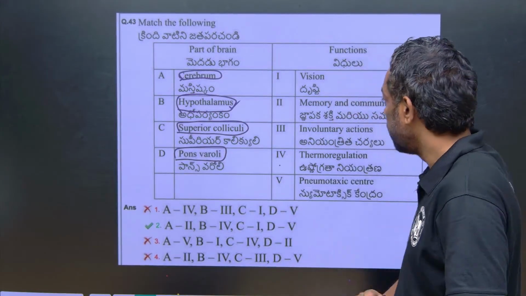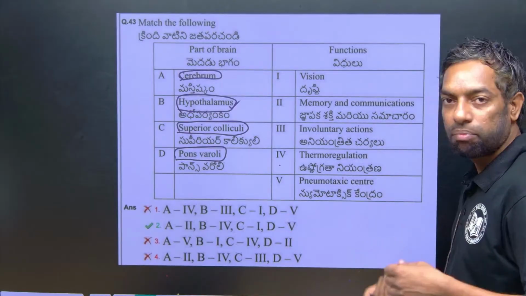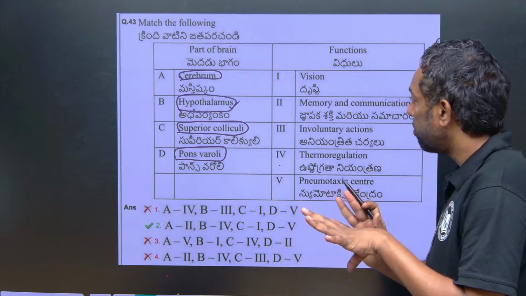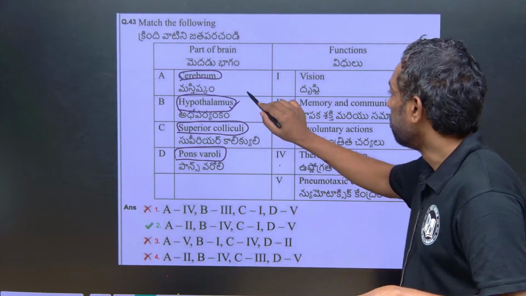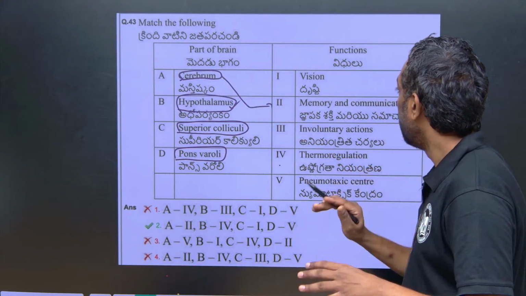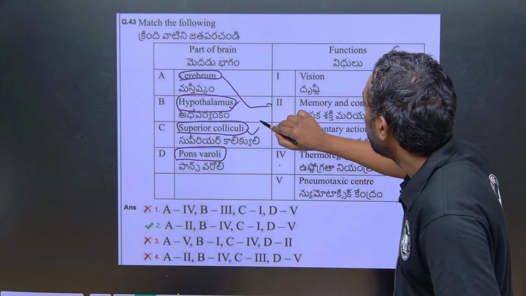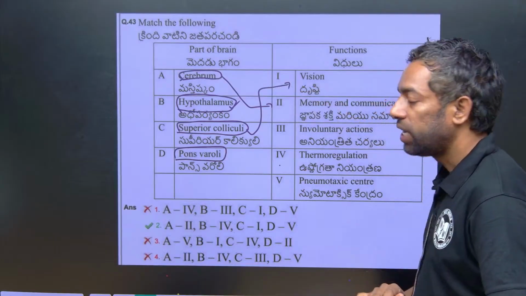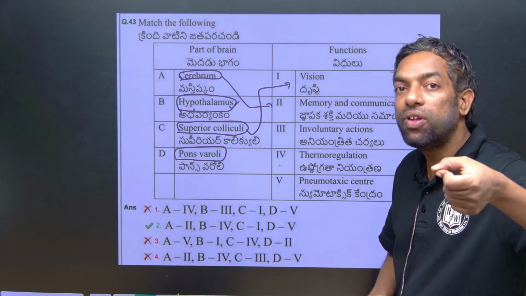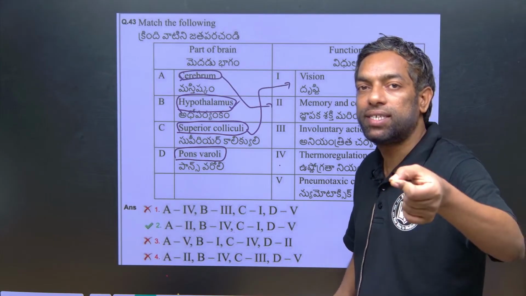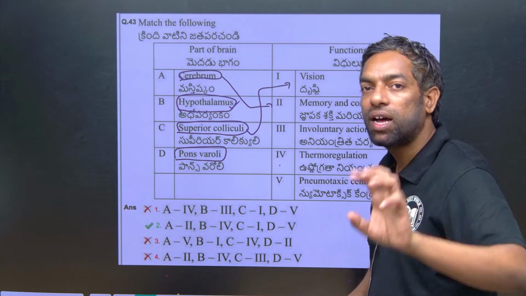If we come to this, my dears, just look into this. Cerebrum is actually used for memory and communication. Superior colliculi are about vision. Inferior colliculi are about hearing. The cell bodies are located in the midbrain.